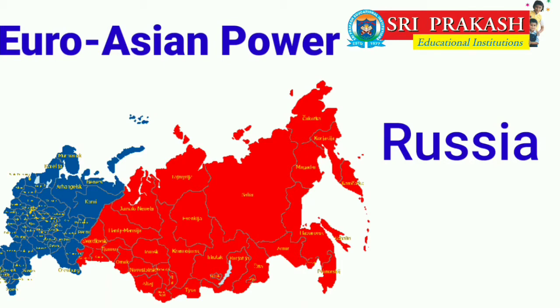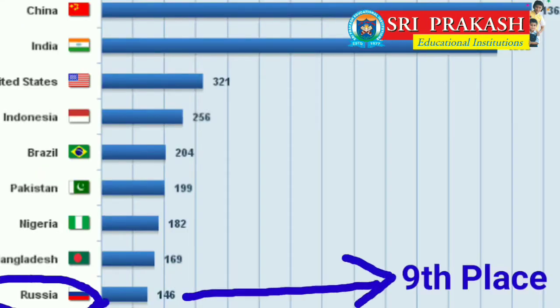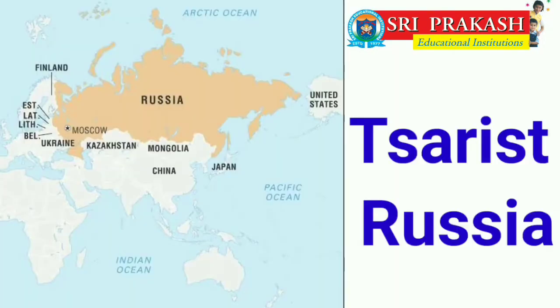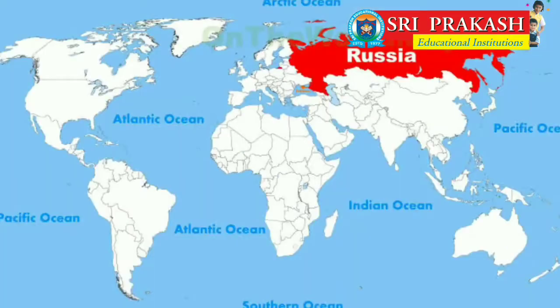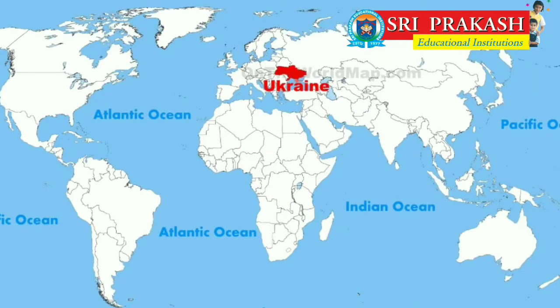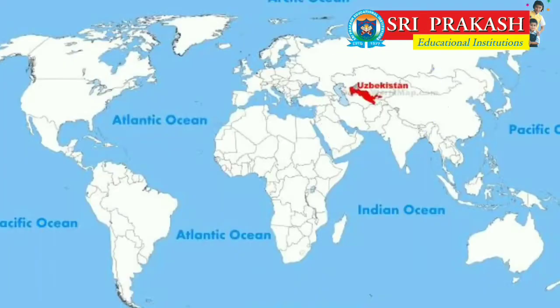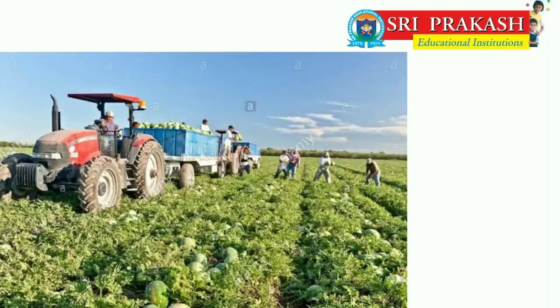It was the third largest populated country in the world after China and India during the 1900s and 1950s. Now it is in ninth place in population in the world. Tsarist Russia comprised several nations like Russia, Ukraine, Uzbekistan, Kazakhstan.